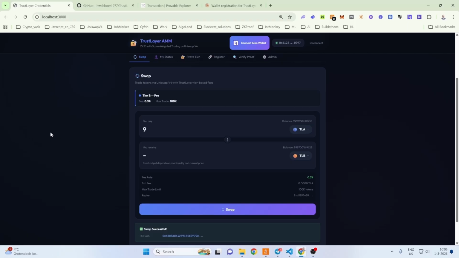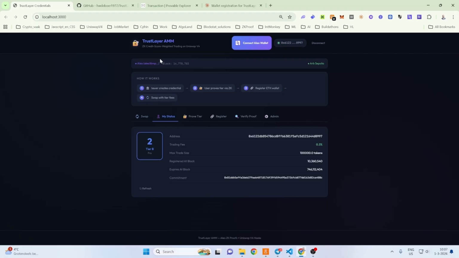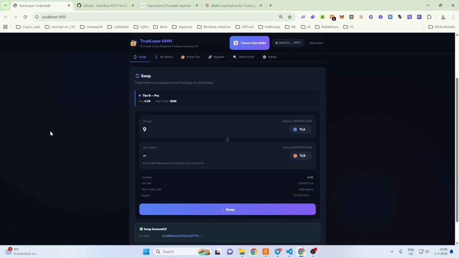Third, the user registered their Ethereum wallet by submitting the Aleo proof. The backend verified the proof and registered the wallet on the Uniswap v4 hook contract on Arbitrum. Finally, the user swapped tokens on Uniswap v4 with their tier-specific benefits: 0.1% fees and up to 1 million tokens per trade.